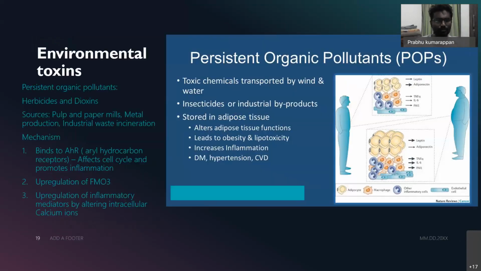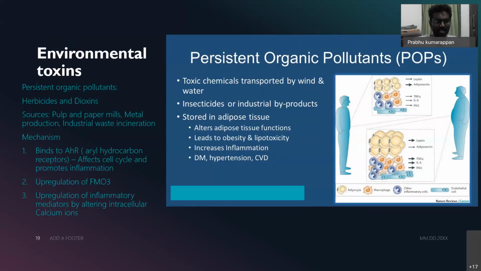First, the persistent organic pollutants. The sources of these persistent organic pollutants are metal production, pulp and paper mills, industrial waste, incineration, and, as we said, the usage of herbicides in various wars. When we discuss the dioxins, these are more lipophilic, so they get adhered to the adipose tissue in the body and alter adipose tissue function, leading to obesity, lipotoxicity, and raised intravascular inflammation, and thereby are associated with diabetes, hypertension, and CVDs.